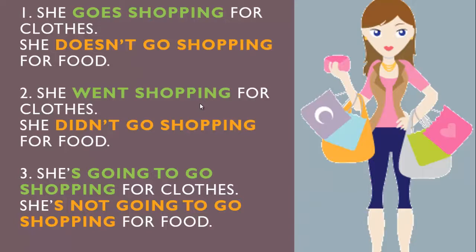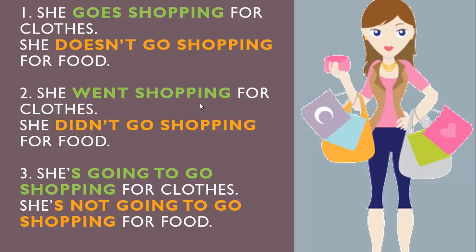Okay, now I'm using a verb that normally goes together with another one, which is go and shop. And I normally use the first verb as the principal verb, and that's why I say she went shopping for clothes. I don't say she went shopped. I say she went shopping.